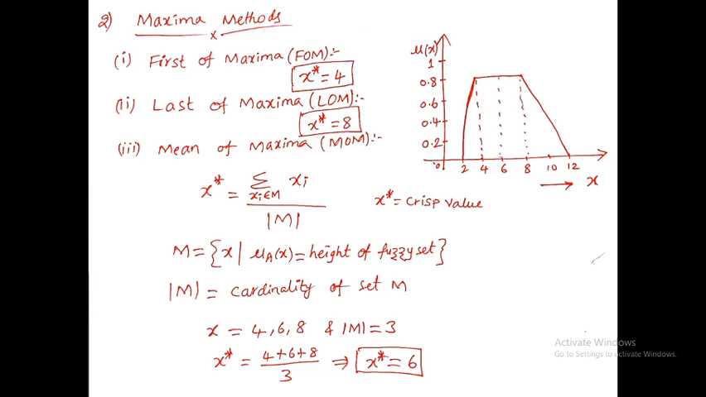And what is the cardinality of mod m? Mod m is nothing but the cardinality of the set m. Set m consists of only 3 elements. That's why your mod m is equal to 3. 4 plus 6 plus 8 divided by 3 is equal to 6. Corresponding to that fuzzy figure, your crisp value x star is equal to 6 in terms of mean of maxima. So by using these maximum methods you can find the crisp values from the fuzzy set or fuzzy figure.